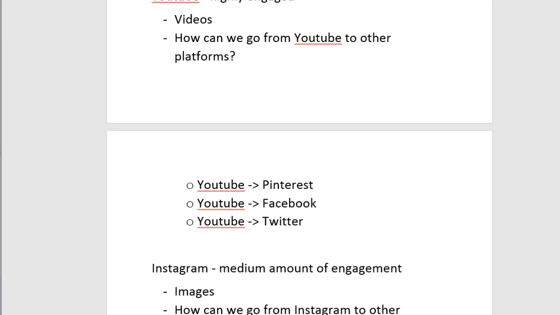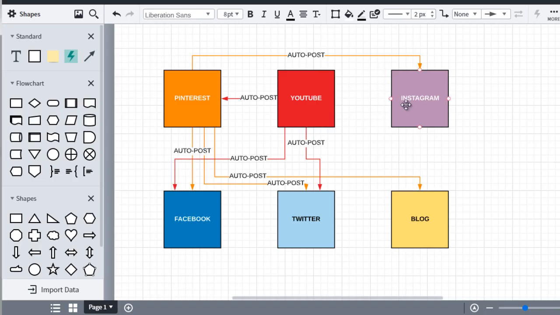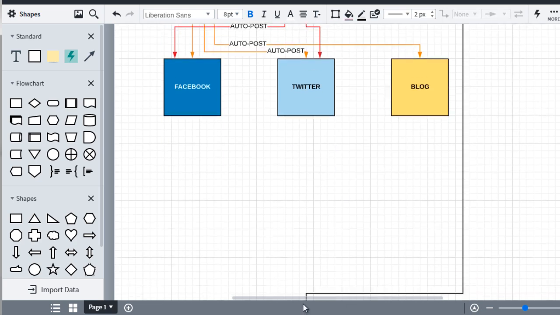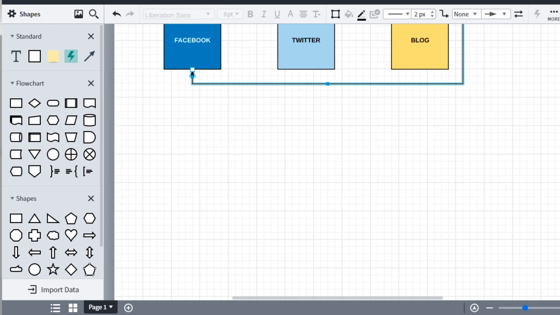Okay, good. So now we've got that done. We've got Instagram. So we've got Instagram to Facebook. And the rest of these are empty. So Instagram to Facebook. So that's going to be here to here. So to make sure it's not too messy, I'm going to link it over here, like in the back.